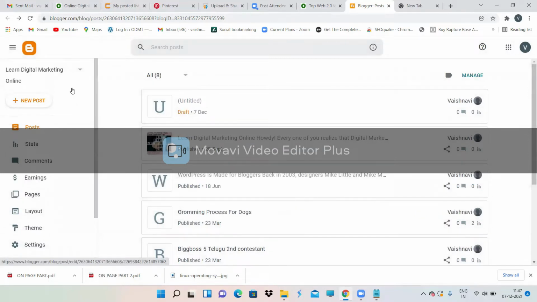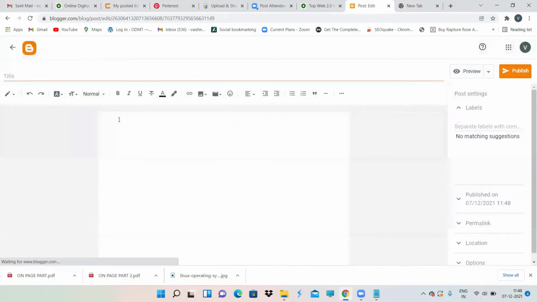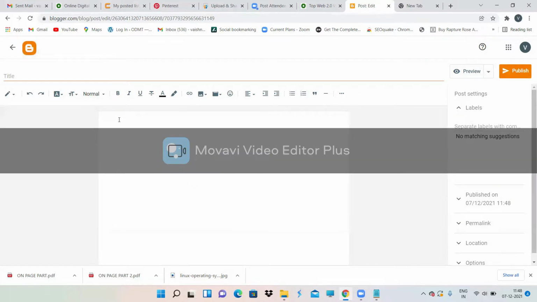After you create your Blogger account, on the left side, there is an option called new post. Now there are so many posts which are written over here. I'm creating a new post. What is my aim? My aim is to give a backlink to my website with the help of a Web 2.0 site. Now, Blogger is a Web 2.0 site. We are using a free version. The free version will look like this.